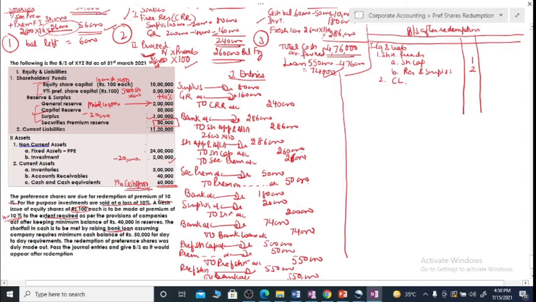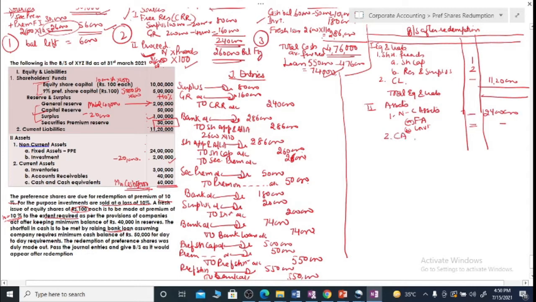So current liabilities, since there is no change in the current liabilities, can be written as they are. We'll total up this, total equity and liabilities. Then second is assets. In assets we have number 1 non-current assets, which includes fixed assets. Then second is investment. Investments have already been sold, so we can leave it. Fixed assets have also been there without any change, so we can simply record the amount. There is no need to give a note, although if you have time you can write the note also that this is the value.